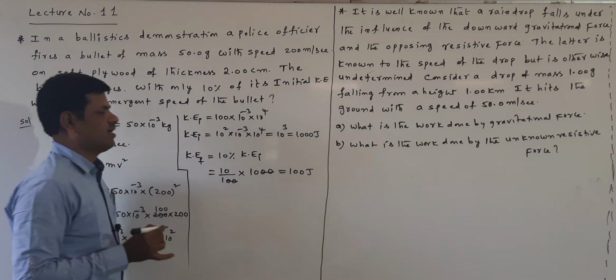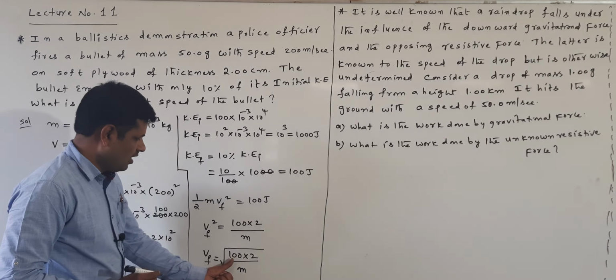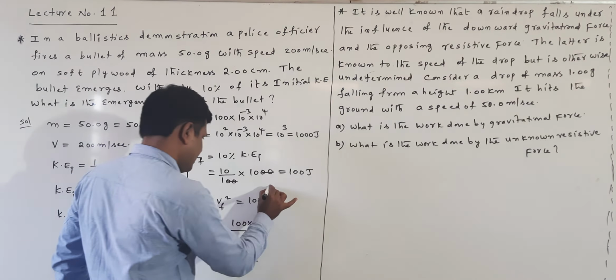So Vf is equal to under root of 100 into 2 by m. Now the mass m is equal to 50 into 10 power of minus 3.